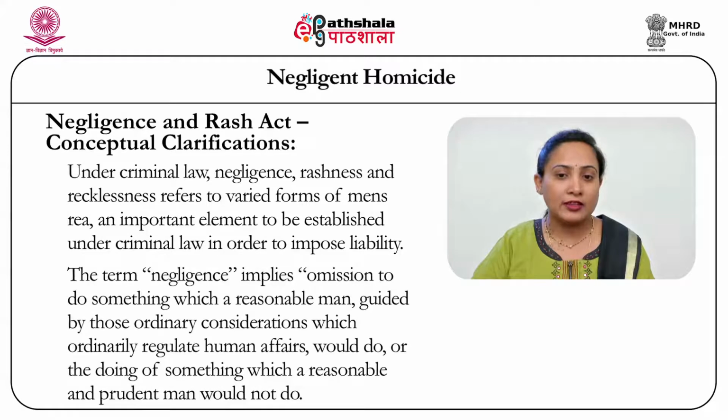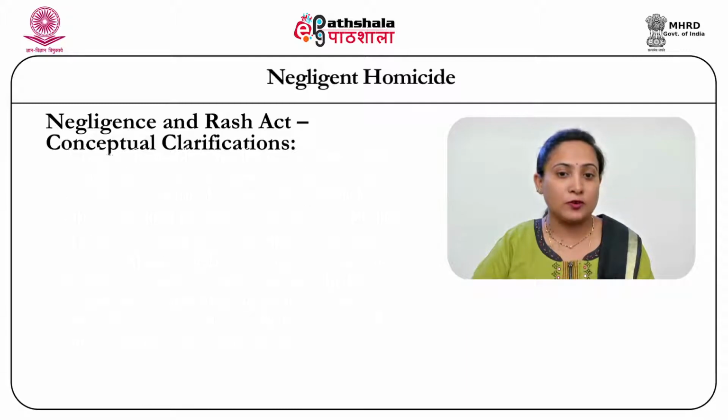The term negligence implies omission to do something which a reasonable man, guided by those ordinary considerations which ordinarily regulate human affairs, would do, or doing of something which a reasonable and prudent man would not do. Hence, negligence refers to doing something that he was not supposed to do or not doing something that he was supposed to do.